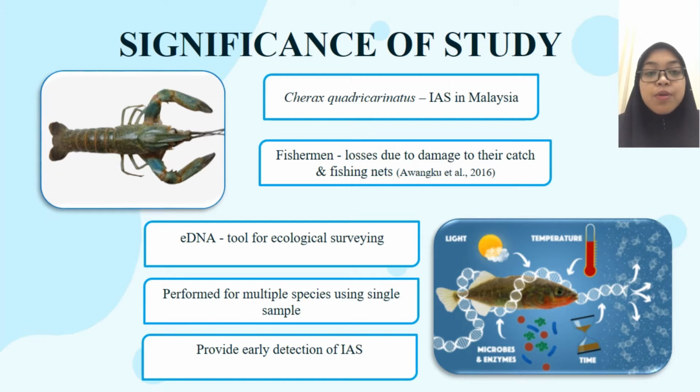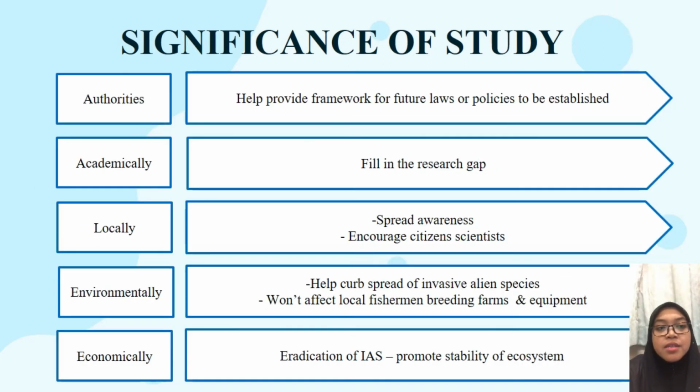Significance of study. Cherax quadricarinatus is one of the invasive species that exists in Malaysia. According to Awangku et al., in their study in 2016, they found that fishermen suffer loss due to the damage caused by the crayfish to their cages and fishing nets. While for eDNA, it is quickly gaining attention as a tool for ecological survey. eDNA tests can be performed for multiple species using a single sample and it provides early detection of invasive species such as Cherax quadricarinatus. Here are the other significances of my study in terms of authorities, academically, locally, environmentally, and economically.